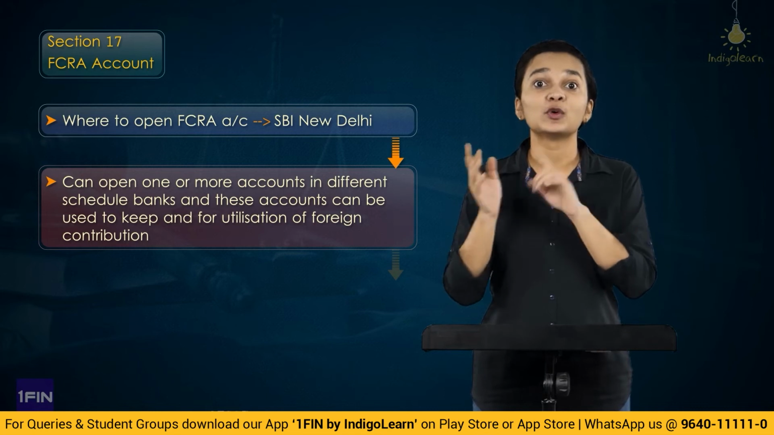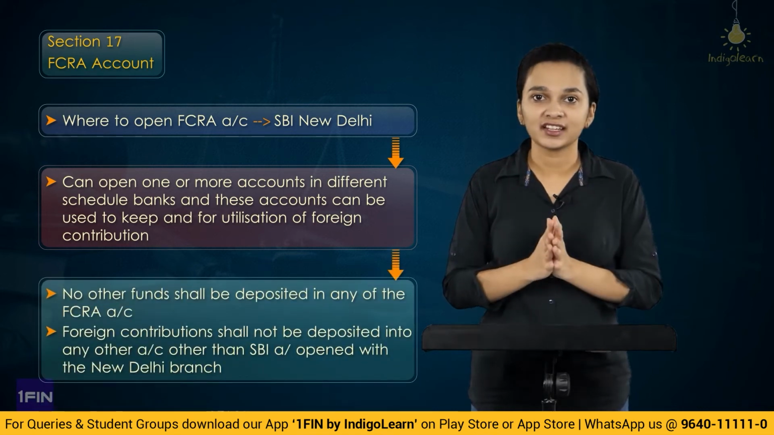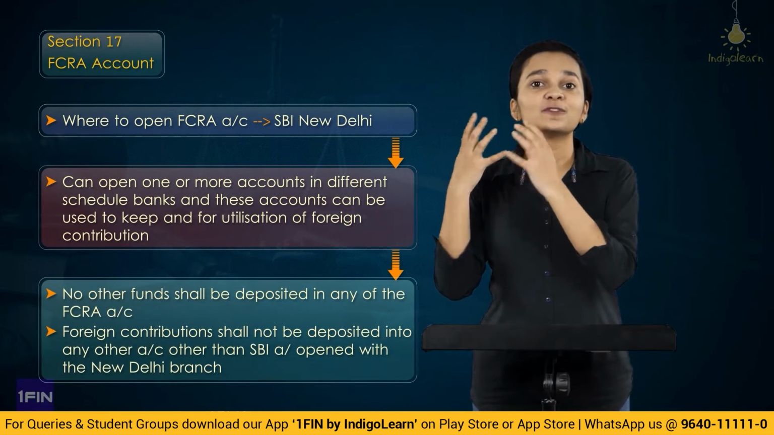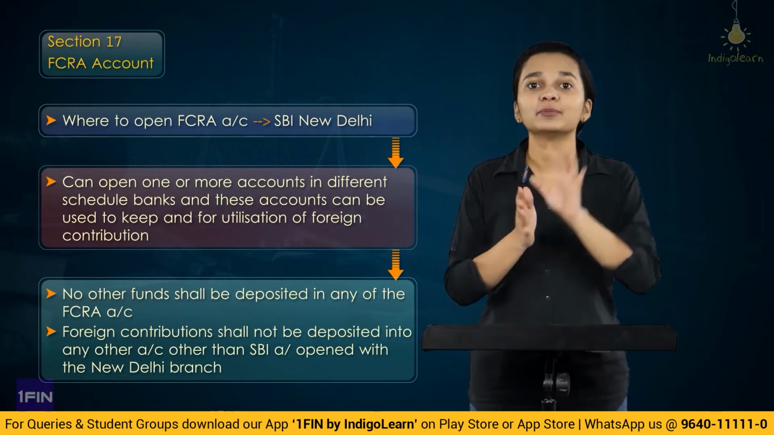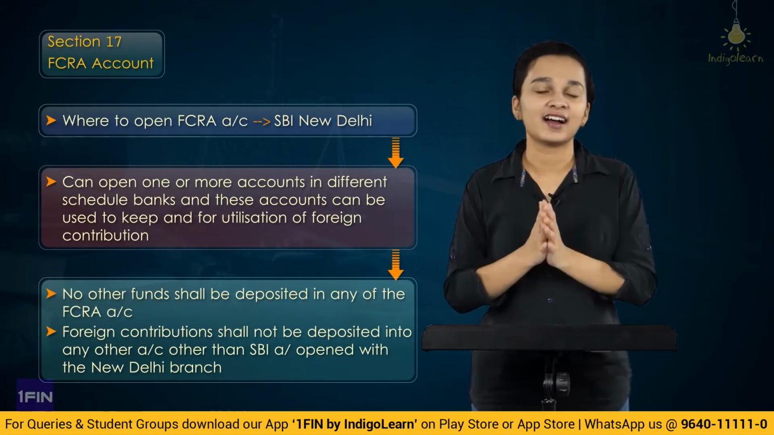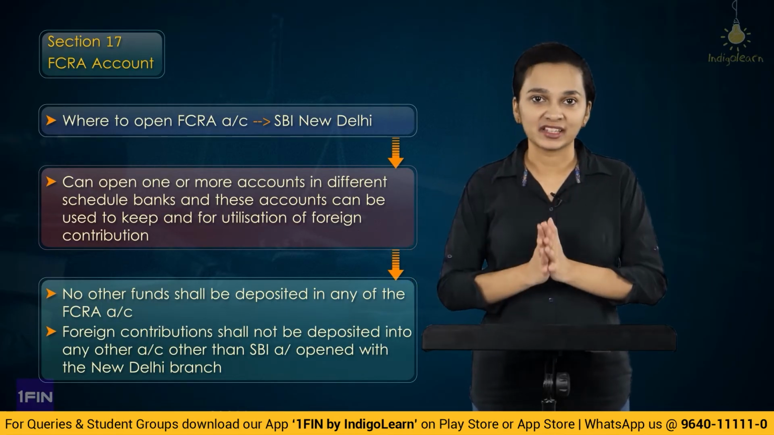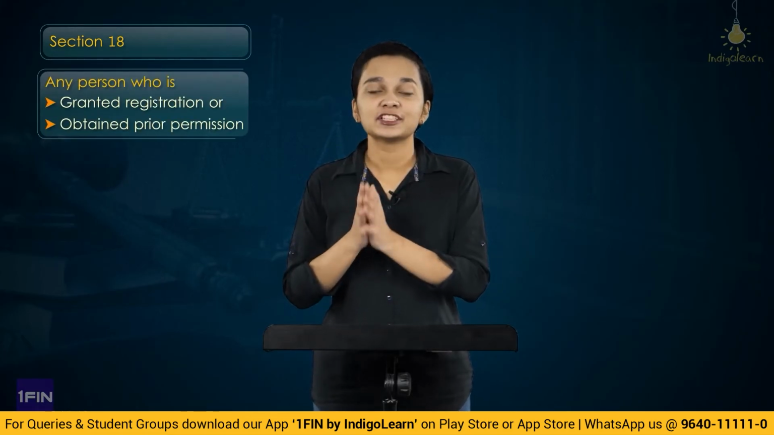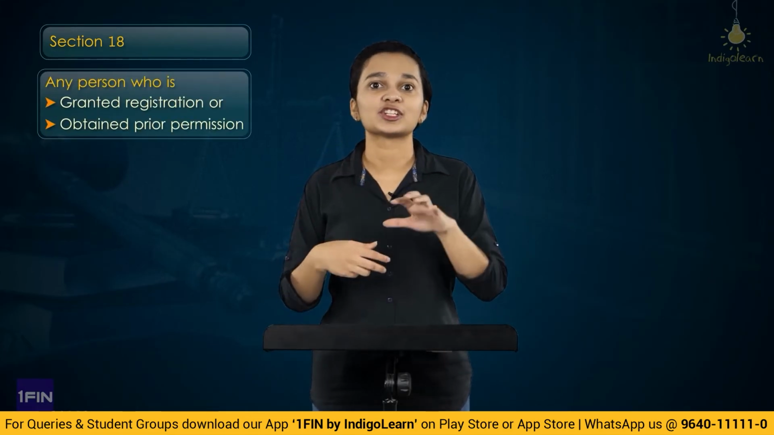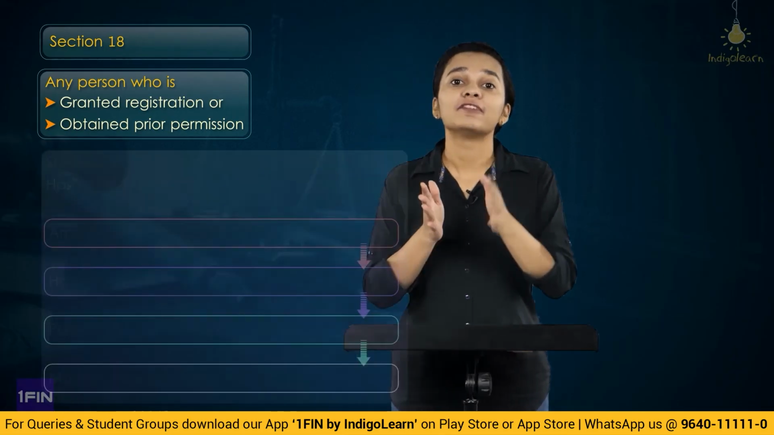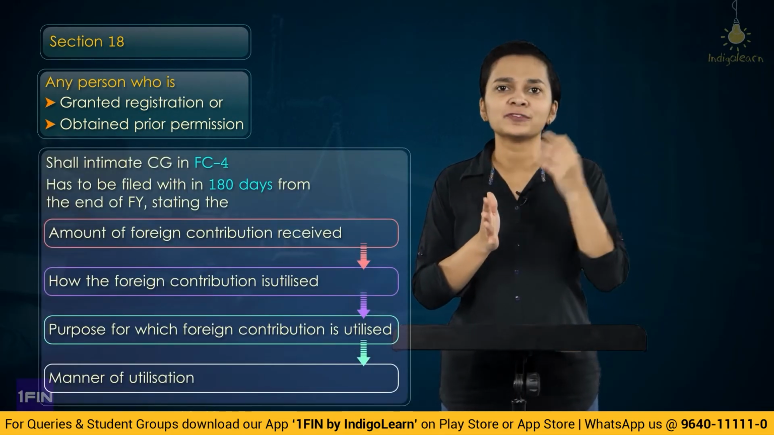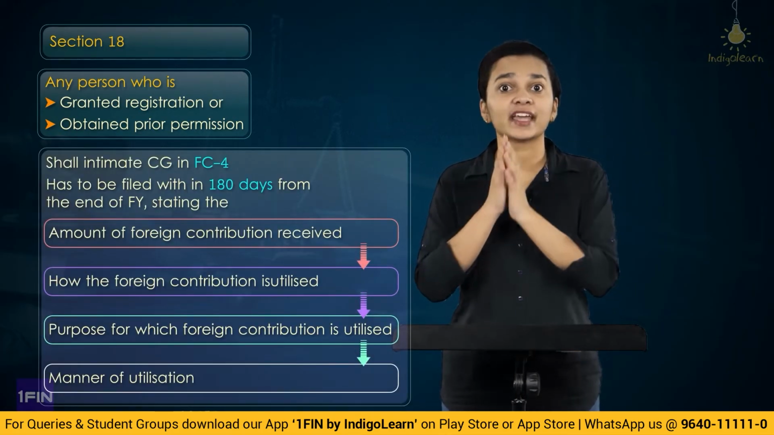And we have also understood no other deposit shall be made in the FCRA account, or the foreign contribution should not be deposited into any other account. So it has to be maintained in a separate bank account altogether. And under section 18, we have understood that it is the responsibility of any person who has been granted registration or prior permission to file an intimation in the form of annual return in form FC4 every year.